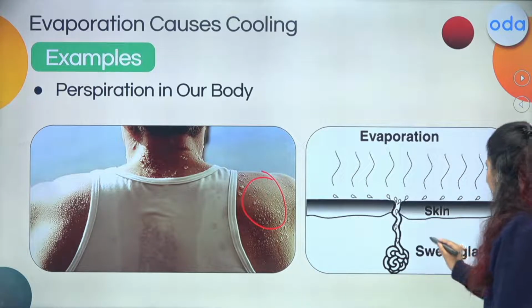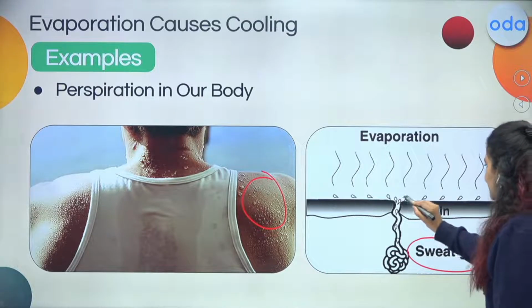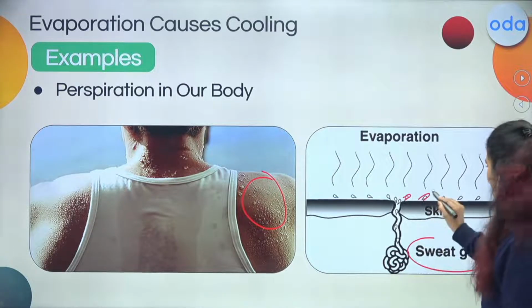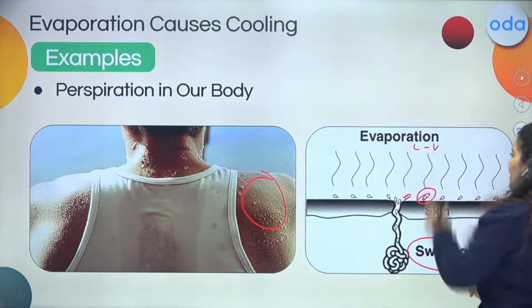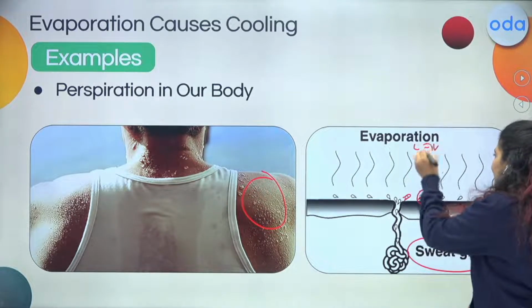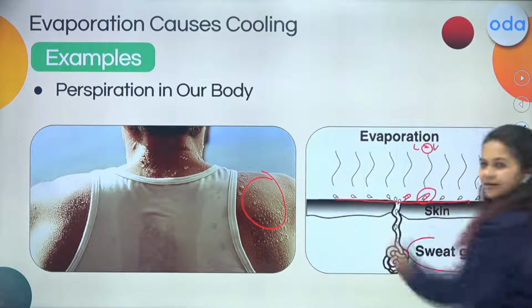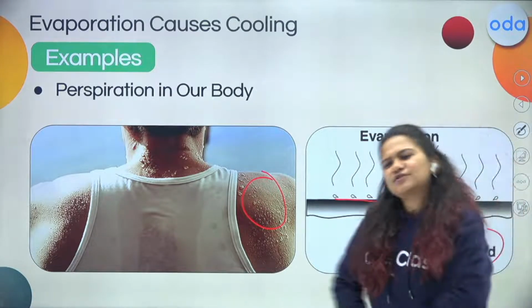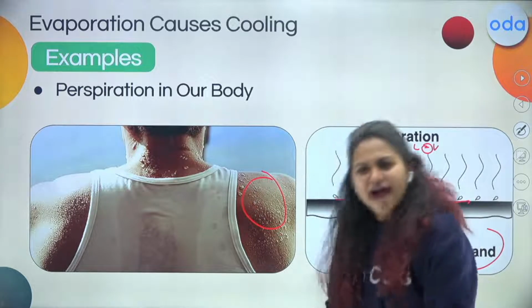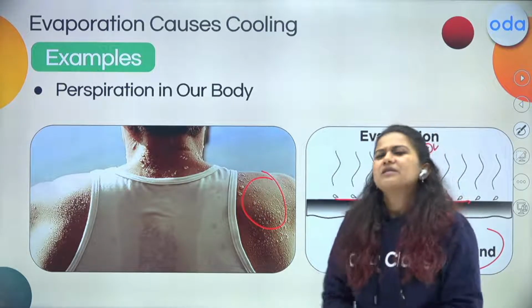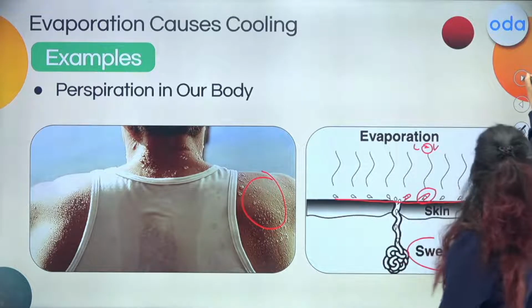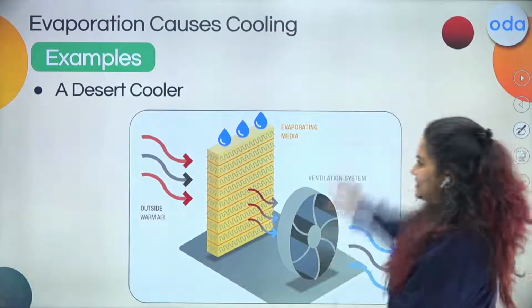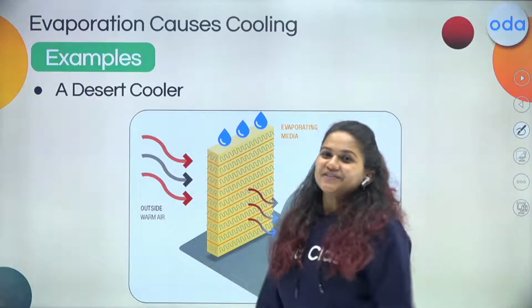Here we have a sweat gland, you can see. ठीक है? We perspire. Now this molecule, liquid will convert into vapor. How? By taking heat from the surrounding. Correct? So that is why we feel so relief when we switch on the fan. जब हम fan switch on करते हैं हमें इसीलिए बहुत अच्छा और ठंडा लगता है. Correct? चलो.